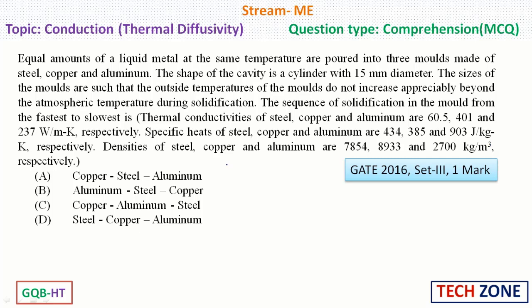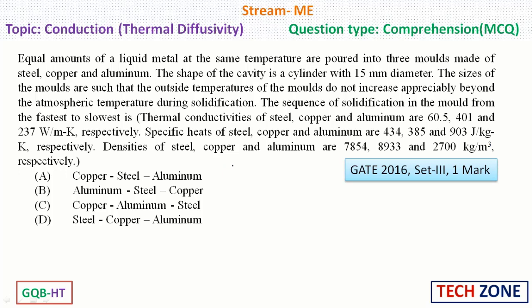Specific heats of steel, copper and aluminum are 434, 385, 903 joule per kg Kelvin respectively. Densities of steel, copper and aluminum are 7854, 8933 and 2700 kg per meter cube respectively. Option A, copper, steel, aluminum. Option B, aluminum, steel, copper. Option C, copper, aluminum, steel. Option D, steel, copper, aluminum.